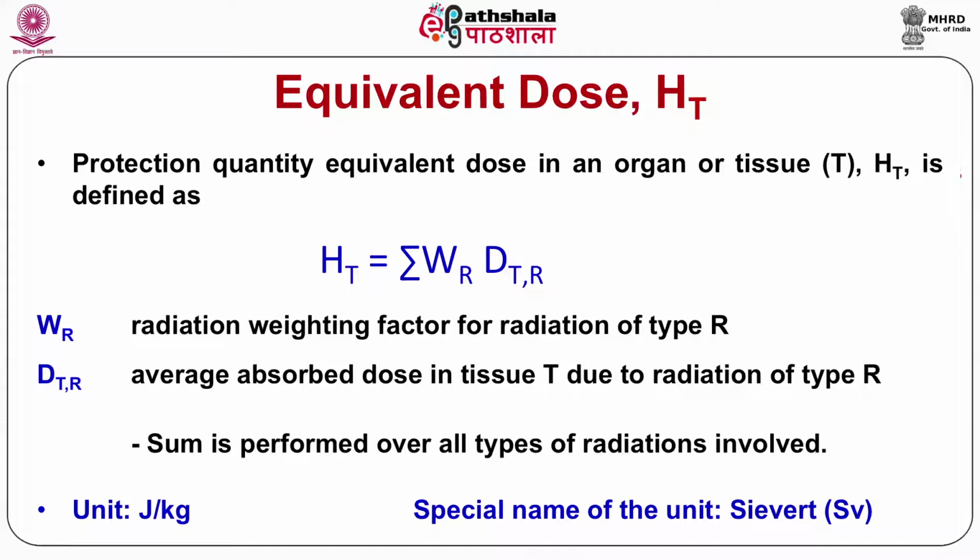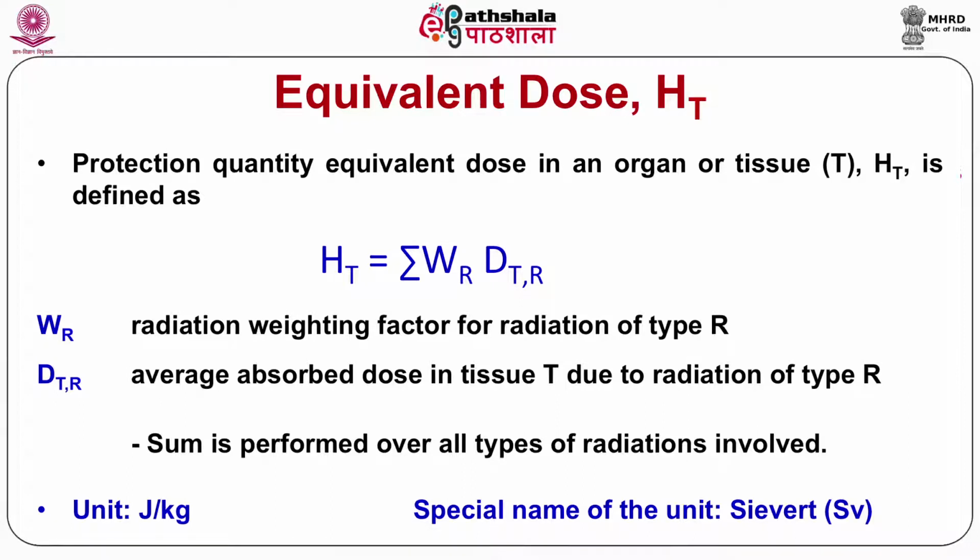The protection quantity equivalent dose in an organ or tissue is defined as HT equal to the sum of WR into DTR, where WR is the radiation weighting factor for radiation R and DTR is the average absorbed dose in the volume of a specified organ or tissue T due to radiation of type R. This sum is performed over all types of radiations involved.